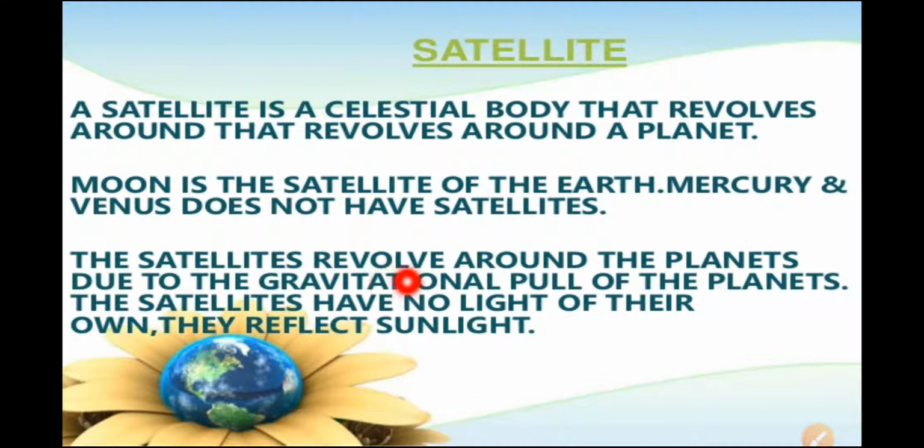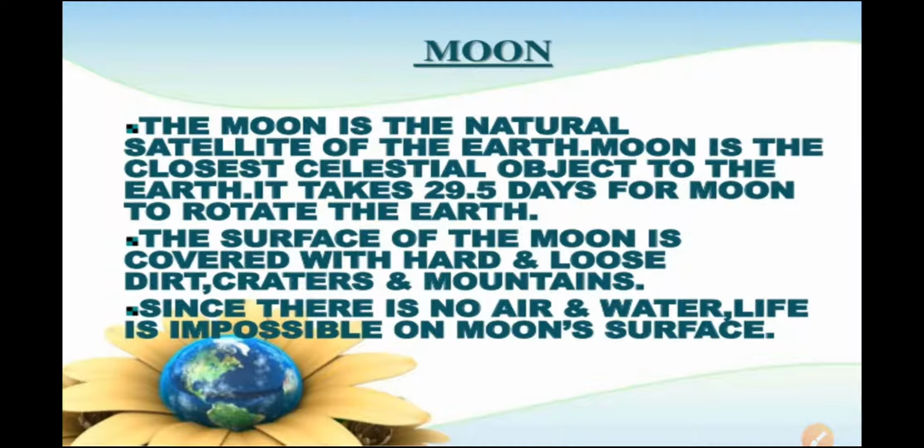The satellites revolve around the planets due to the gravitational pull of the planets. We know that there is a gravitational pull, and because of that the satellites revolve around the planets. The satellites have no light of their own. They reflect the sunlight. When sunlight falls on the satellites, they reflect that sunlight. That's why they appear shiny, but they do not have their own light.